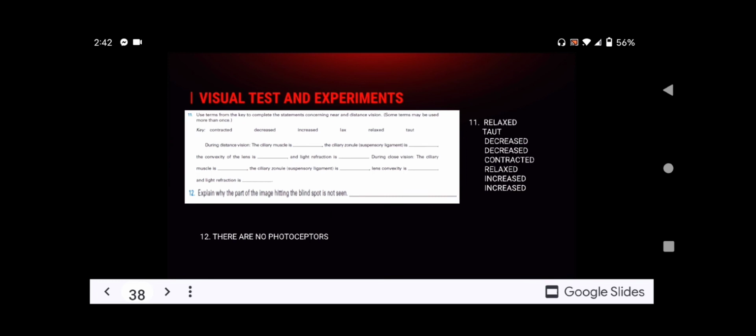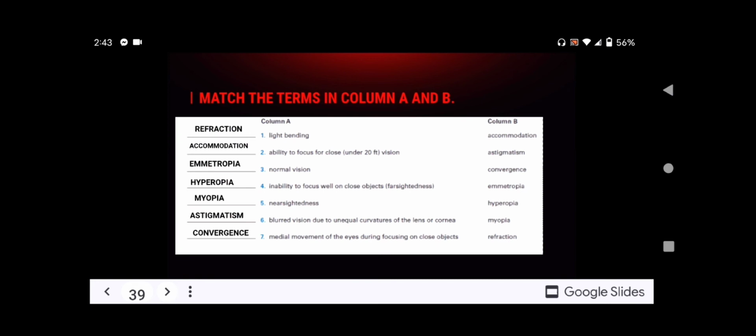For number 12, explain why the part of the image hitting the blind spot is not seen. It is because there are no photoreceptors. For number 13, match the terms in column B with the descriptions in column A. Number 1, light bending, is refraction. Number 2, ability to focus for close vision under 20 feet, is accommodation. Number 3, emmetropia, which is normal vision.